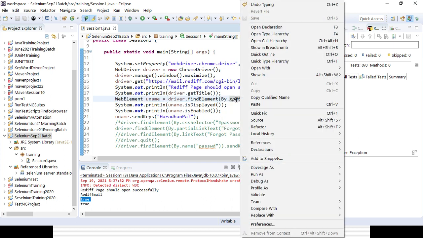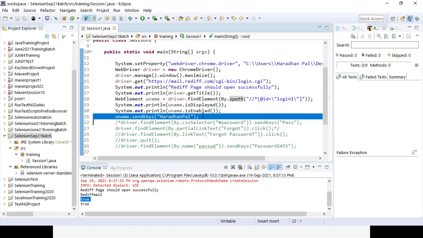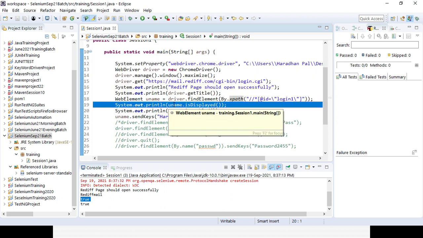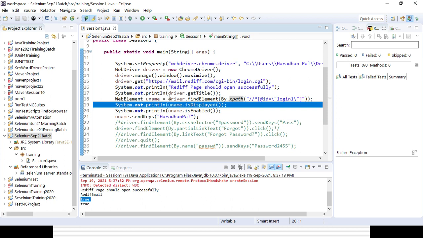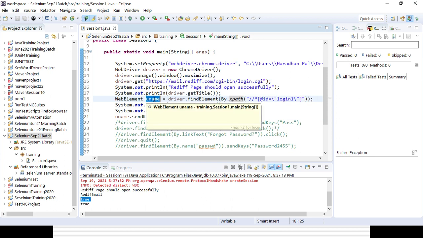In case the field needs to be used 10 times, this is the simple part I am doing. But suppose you have 1000 lines of code and the same element needs to be used in 50 places, you will definitely not write so many lines of code in 50 places. Instead, you will use only that variable name. And in case your properties need to be changed, you will change them in only one place instead of 50 places. So that is the beauty; whenever you learn a framework, you get to know the advantage of a framework.